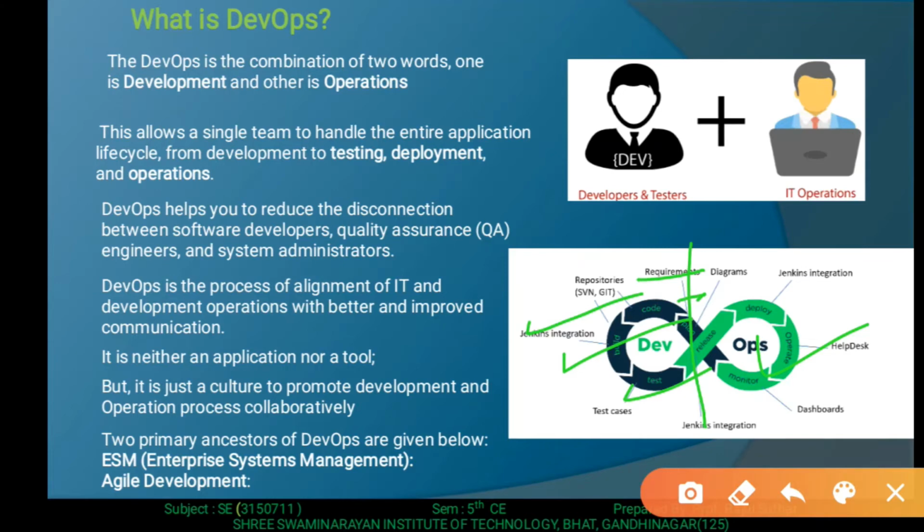Whenever the operation team handles everything of the product, it checks all the operations, then releases and deploys on the customer machine. It also provides a help desk. Then for monitoring, we also require a dashboard. So these types of functionality are performed in the operation.